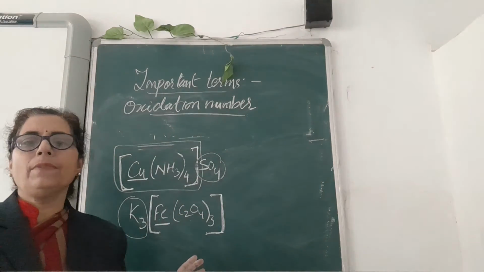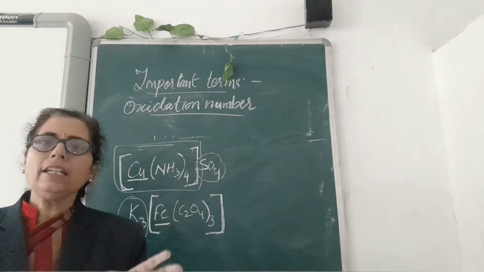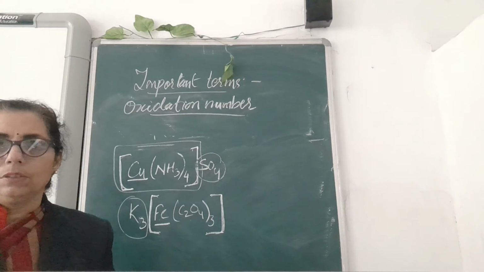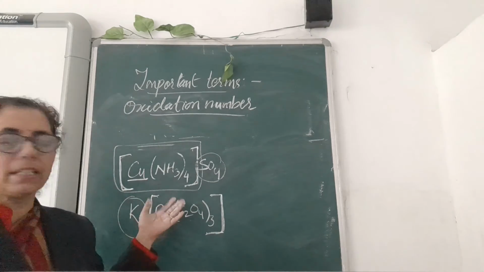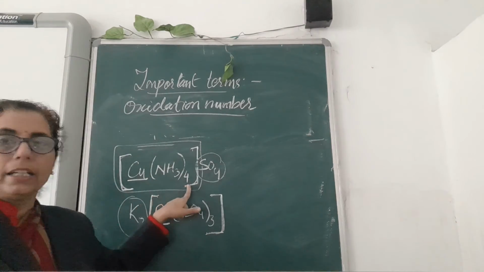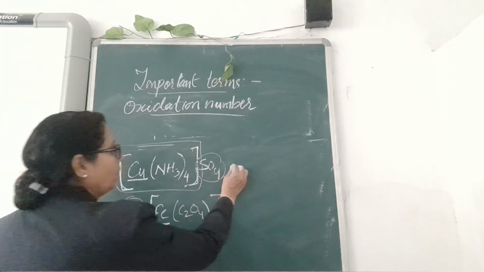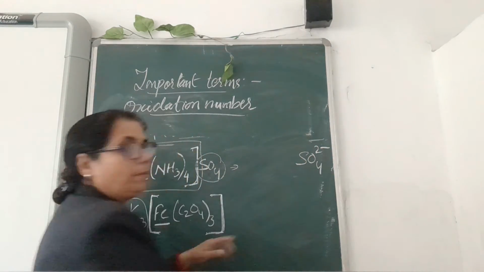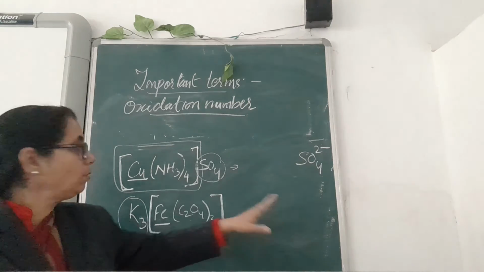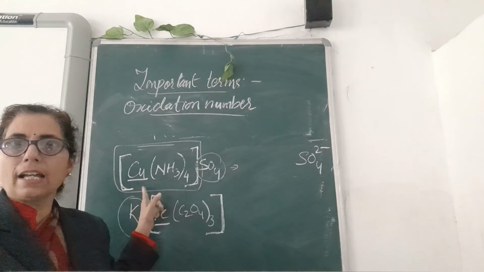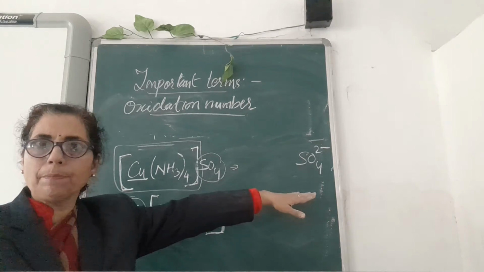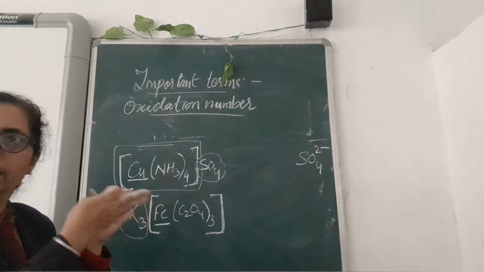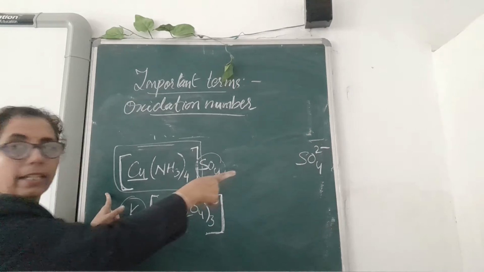You are well aware that any molecule or compound is always neutral. Suppose this complex compound is dissolved in water. What will happen? The sulfate ion SO4 with 2 negative charges will be removed, so this will be the anionic part. Now this complex will act as a cation, because sulfate is acting as an anion.